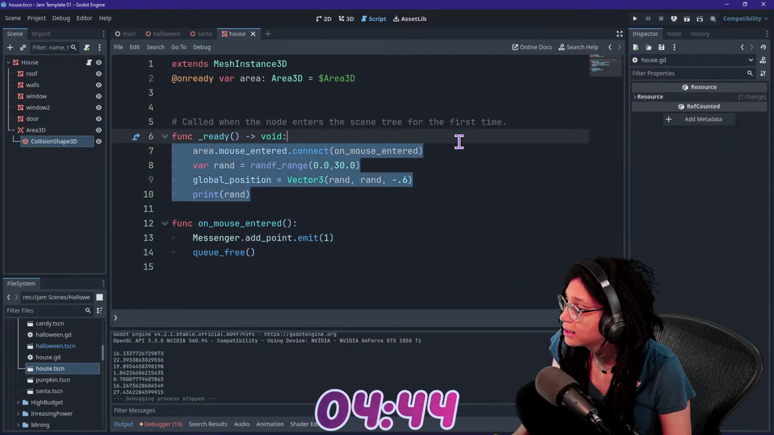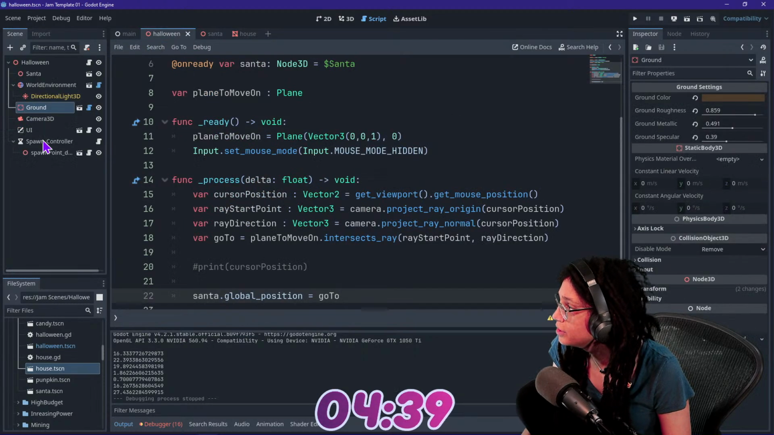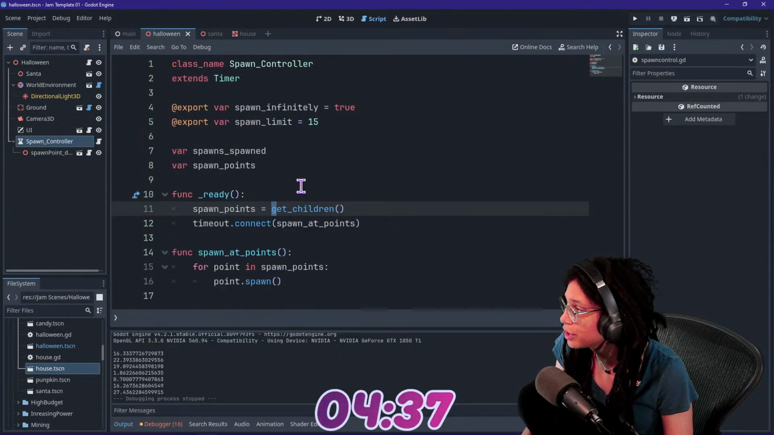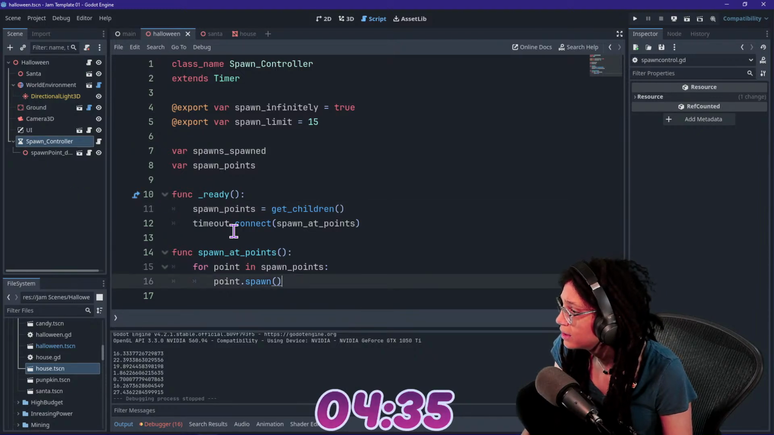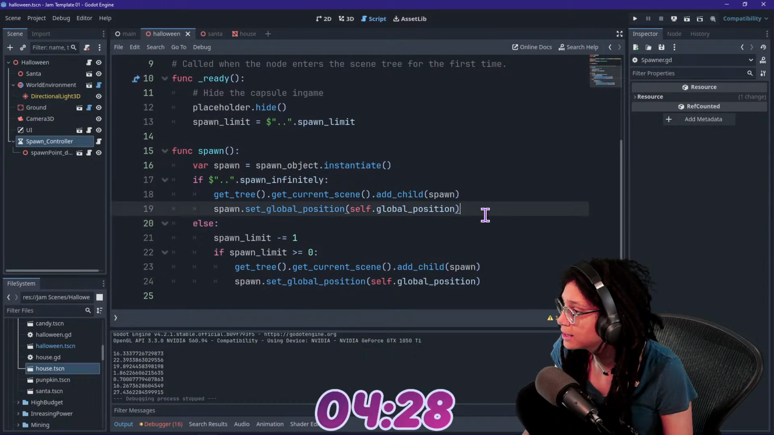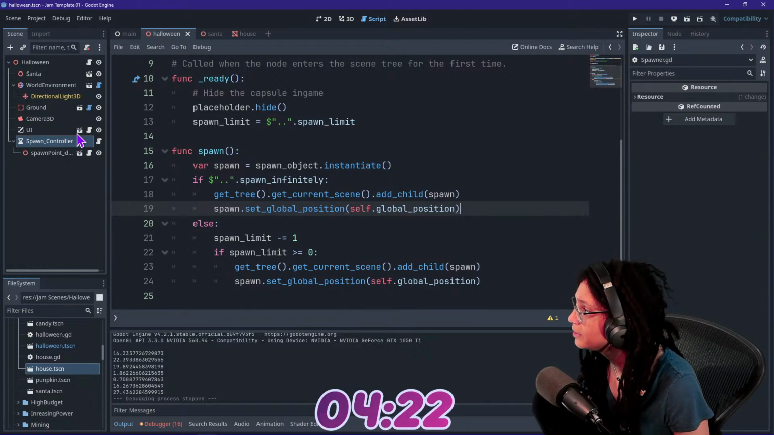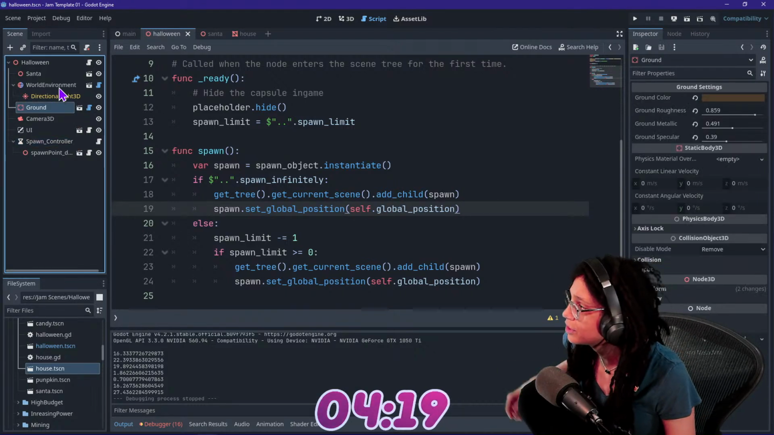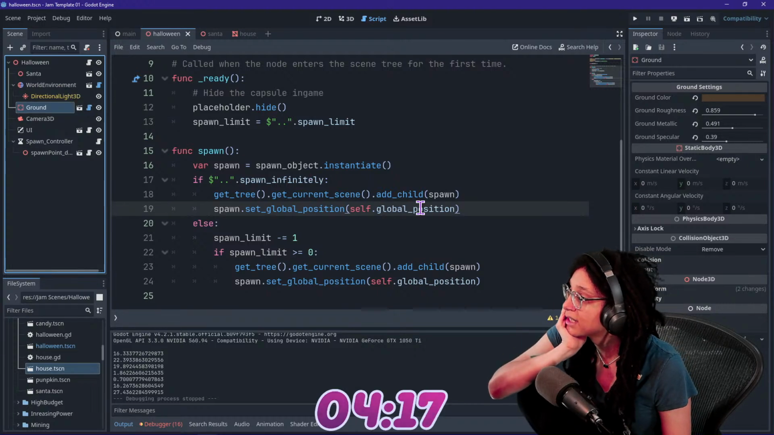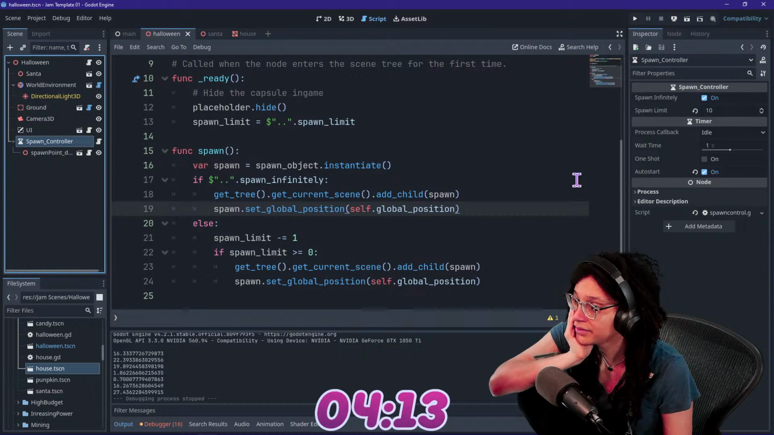We could say, okay, let me actually pull this out of here. Let's go to the spawner code. I wish I had this set up in my spawner. Spawn at points, for point in spawn points. What does that mean? Get tree, spawn, self, global position. No. Instead, if spawn infinitely, yes, spawn. Oh man, I'm so in danger. Because then also, I want it to have like a lifetime, right? What's its lifetime right now? It should have a lifetime.